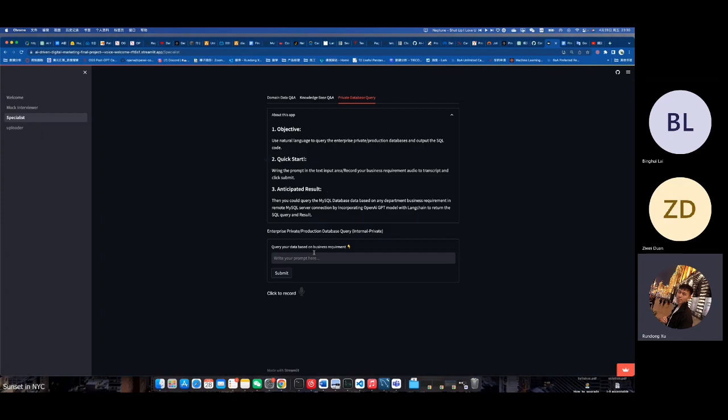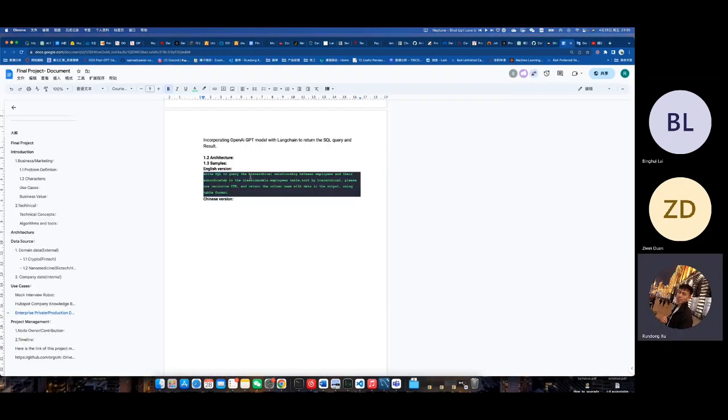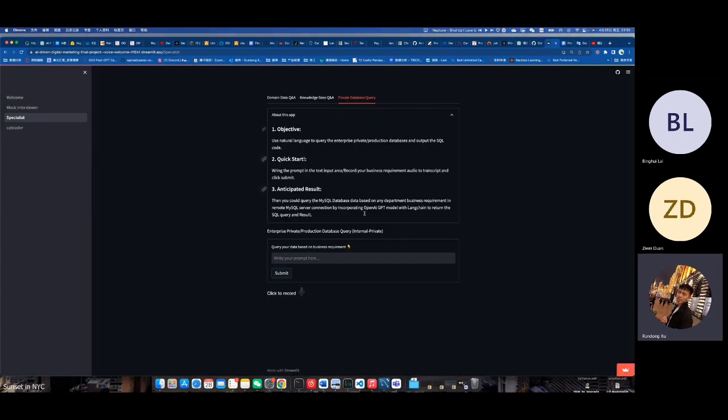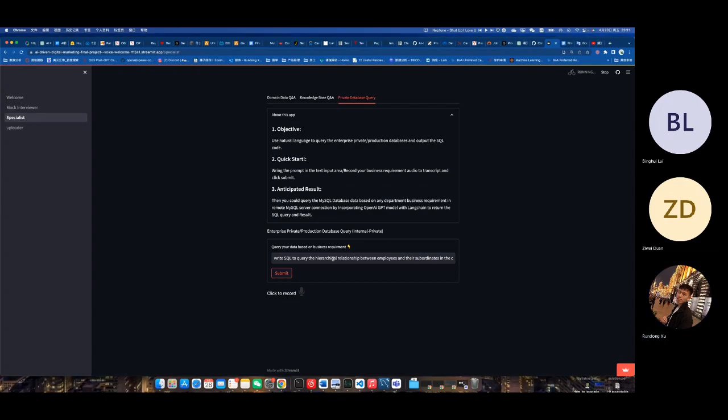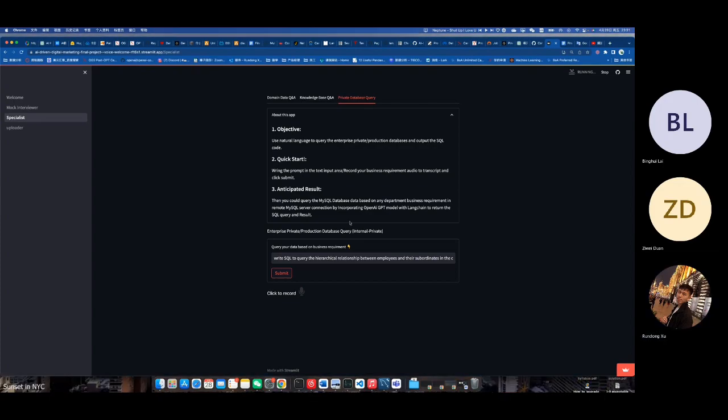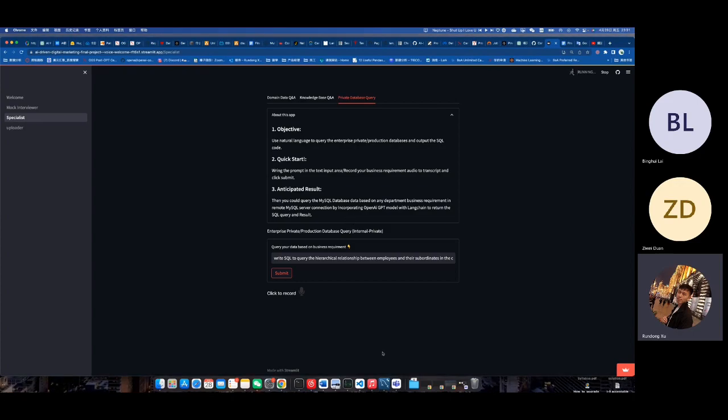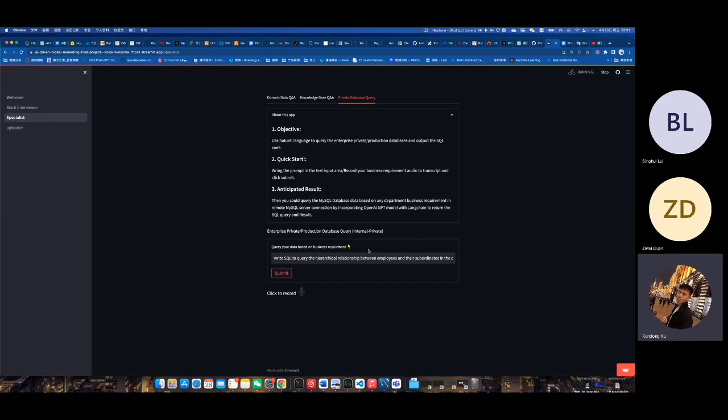So the question is: write the SQL query to query the hierarchy relationship between the employees and their subordinates in the classic model, and sort by the hierarchy. So we want to use the recursive CTE, right? So we provide this prompt, go to here, and we click submit. And let's see what the result is. We can compare that with the MySQL result and do some validation.